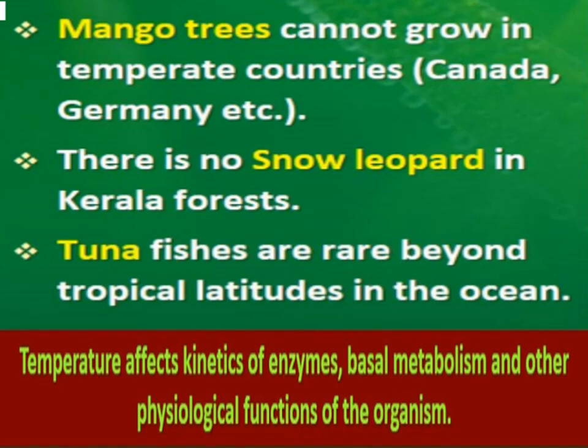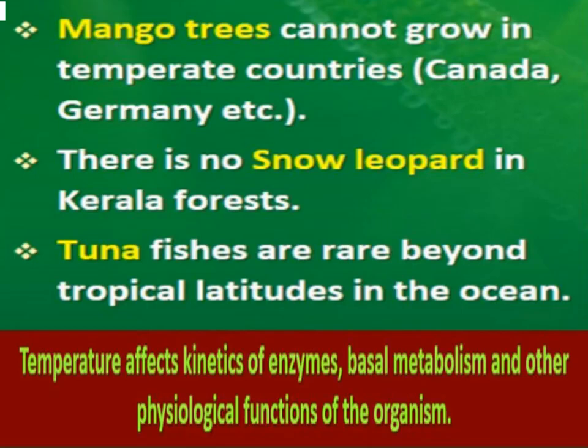So by these examples you can understand that a particular organism is found in a particular habitat, and in a particular habitat, according to temperature, they can survive at a particular temperature only. Like mango trees cannot survive in low temperature areas. Snow leopard cannot survive at high temperature. Okay, so a particular temperature is required for the survival of different organisms.